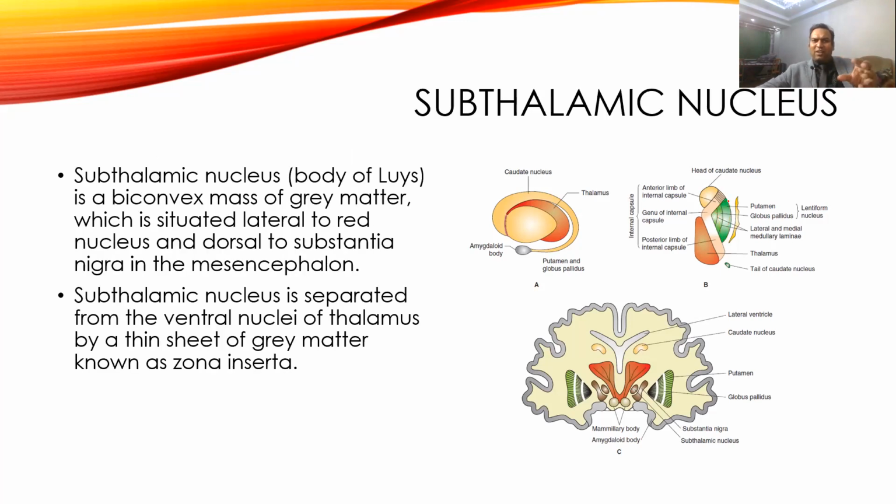All these parts I am mentioning have different functional importance. That's why it is important to understand the anatomy and names of these different parts. Then come to the subthalamic nucleus, which is also called the body of Luys. It is a group of circular or biconcave mass, present just below the thalamus and lateral to the red nucleus, and a little bit anterior to the substantia nigra. The subthalamic nucleus is separated from the ventral nucleus of the thalamus by a thin sheet of gray matter, also called the zona incerta.